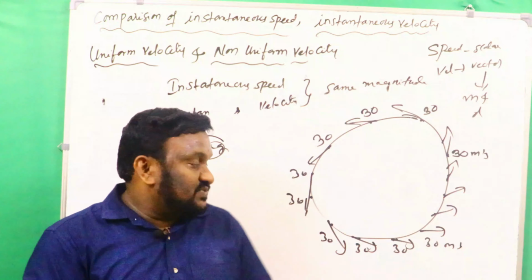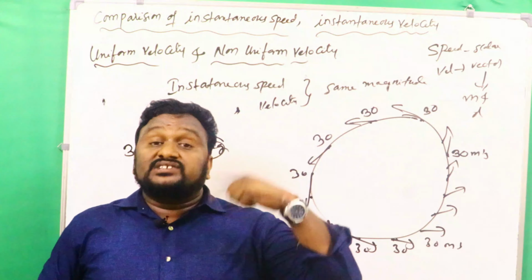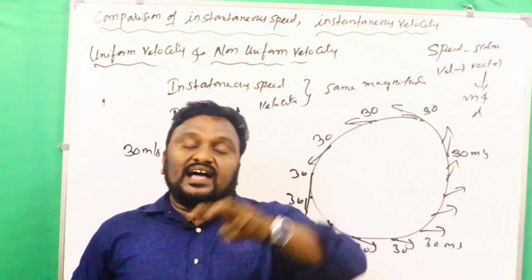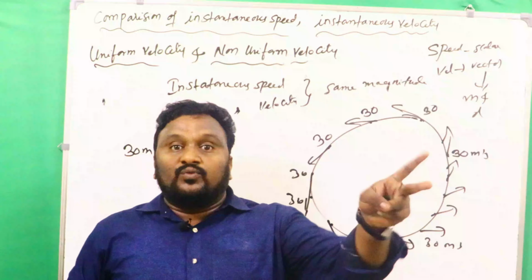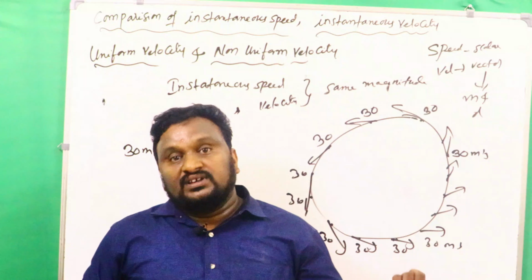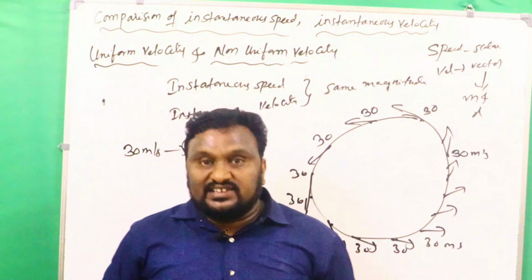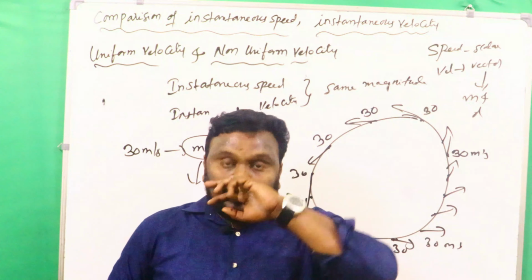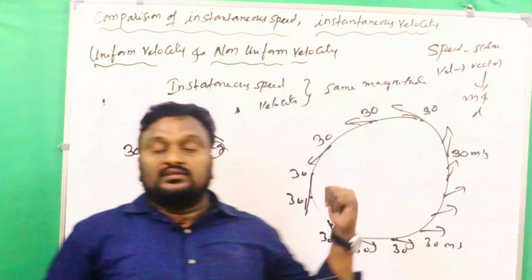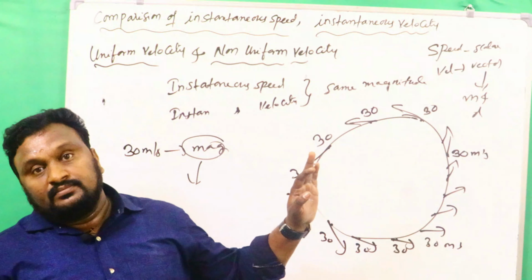Instantaneous velocity changes from one point to another because the direction of velocity changes. Velocity is a vector quantity, so it has both magnitude and direction. When direction changes, velocity also changes. Even though magnitude is the same, velocity can change. So instantaneous speed and average speed have the same magnitude, but the instantaneous velocity is not the same along the circular path. Clear?